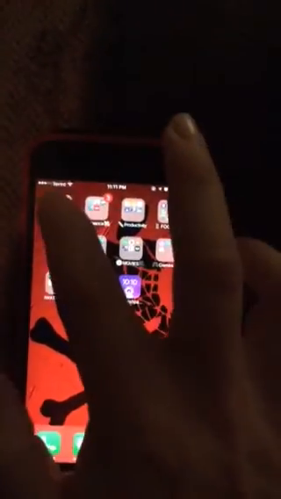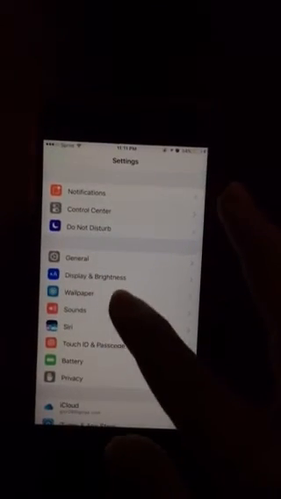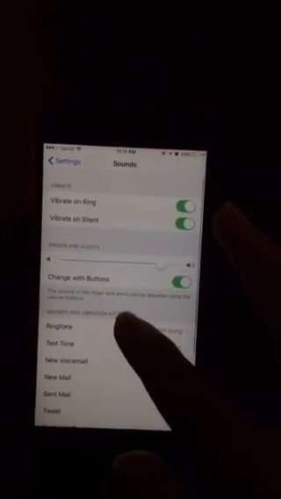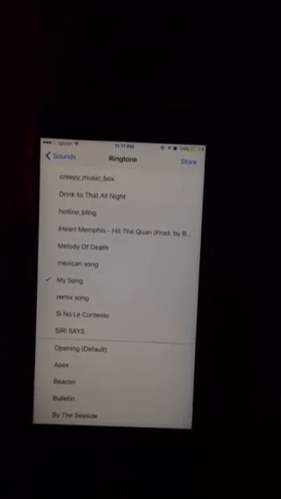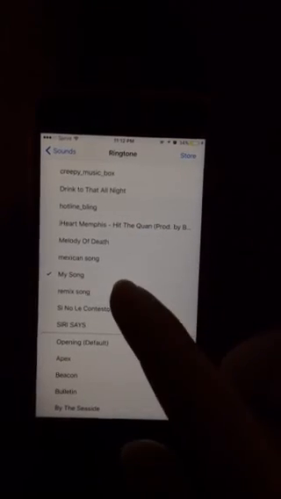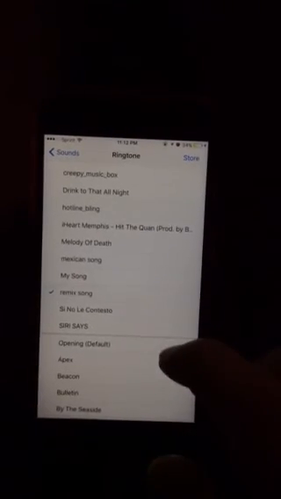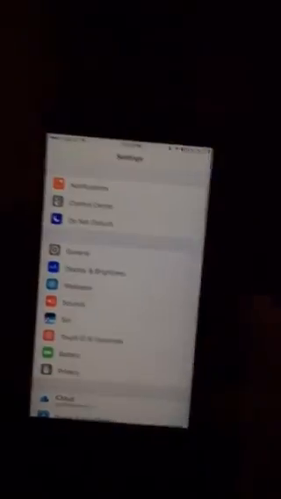And then from there you have to go to settings. And then from there, sound. Your ringtones. And then right here. That's easy and it's simple. But I don't want that ringtone. I want this ringtone. Better. So now you know how to do ringtones.